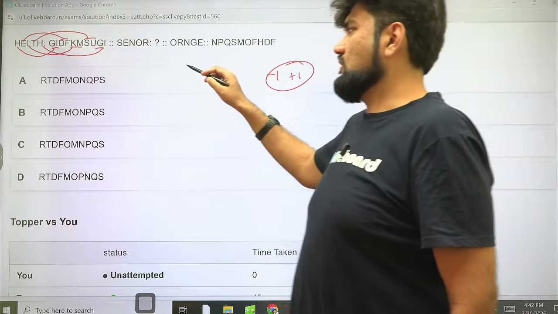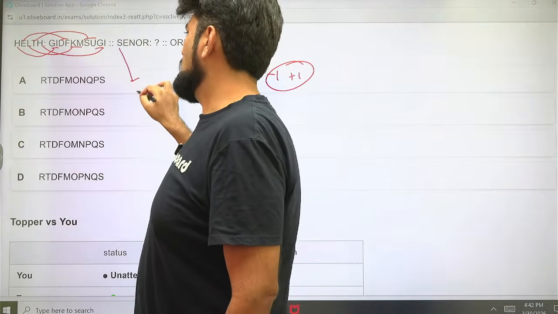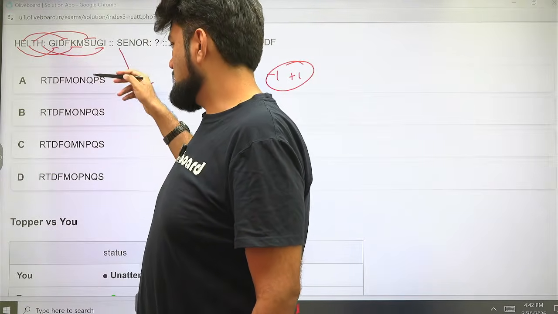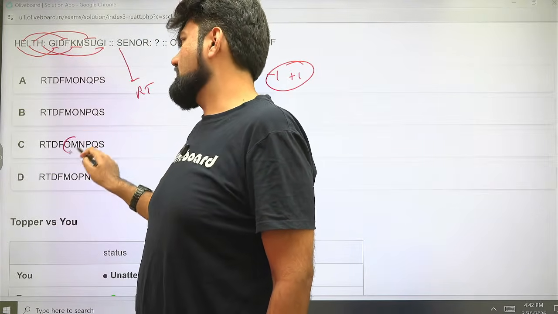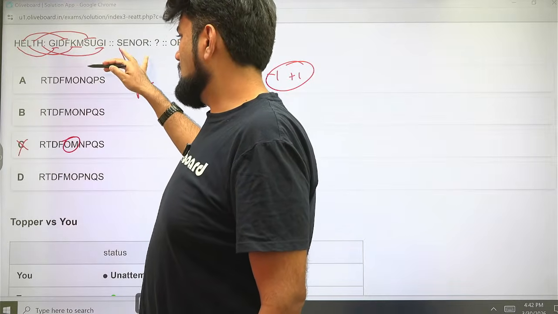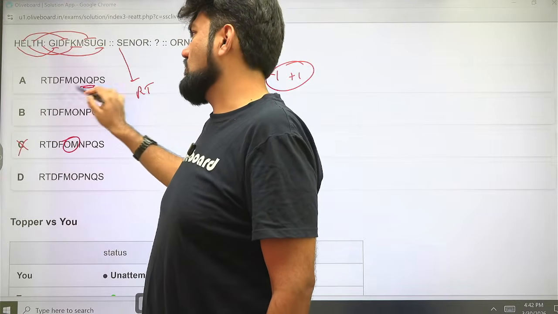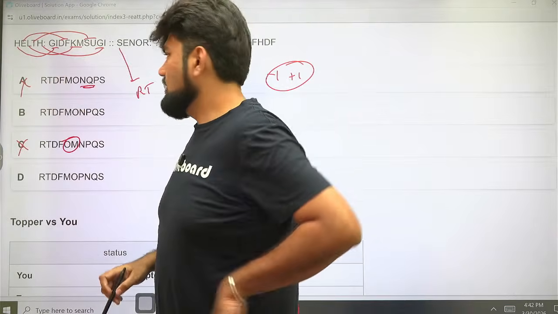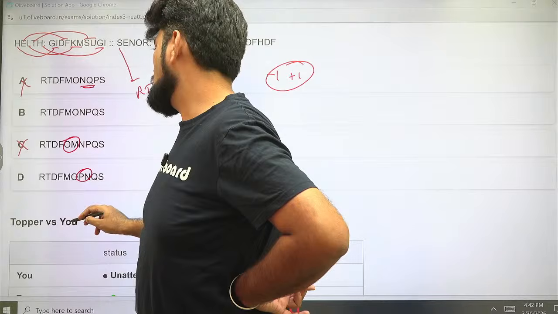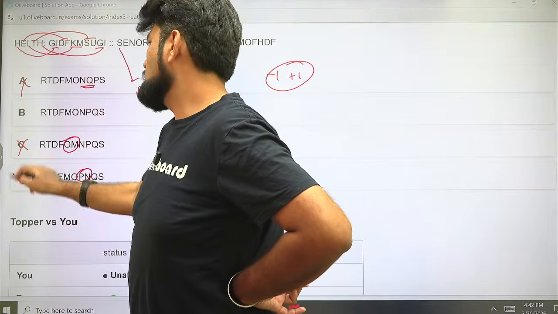What is the code for Sinor? So Sinor is starting with RT only. So let's not waste time. The next is DF only. Okay. Next has to be MO because OM cannot be an answer. So this is gone. Then next is NOP. N and Q cannot form together. No, -1 +1. So NP is the case. Here it is PN. So this is also gone. So option B is the correct answer.